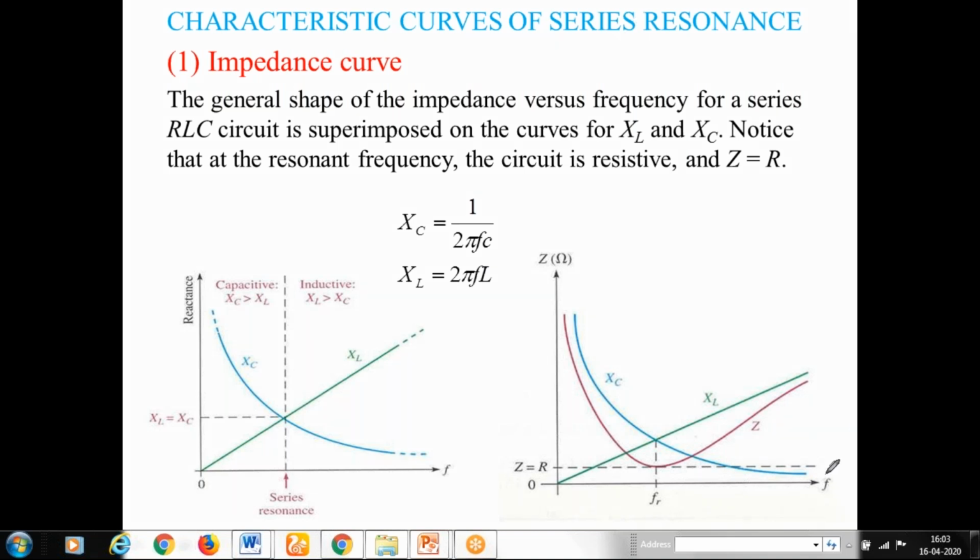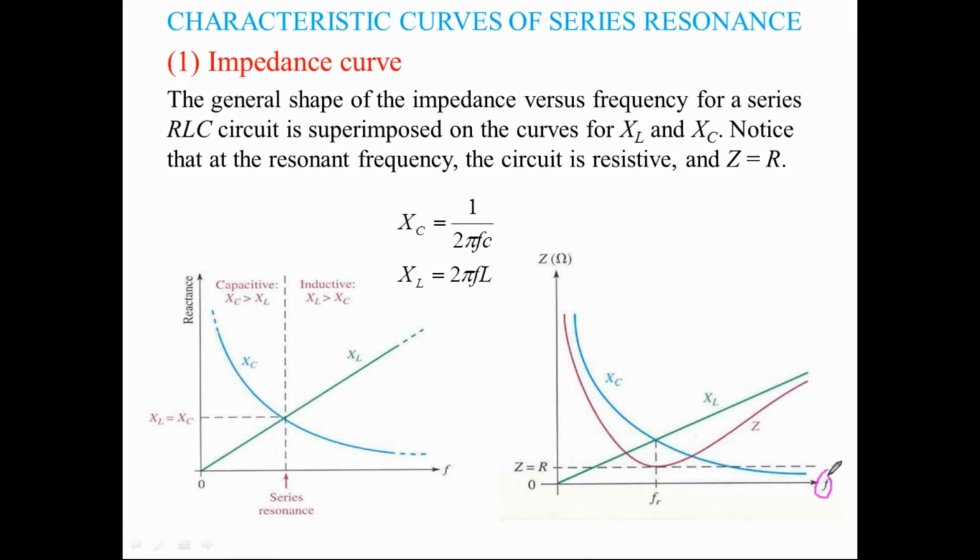Here the x-axis is the frequency. The frequency of this RL series circuit is going to be changing from 0 to any value.